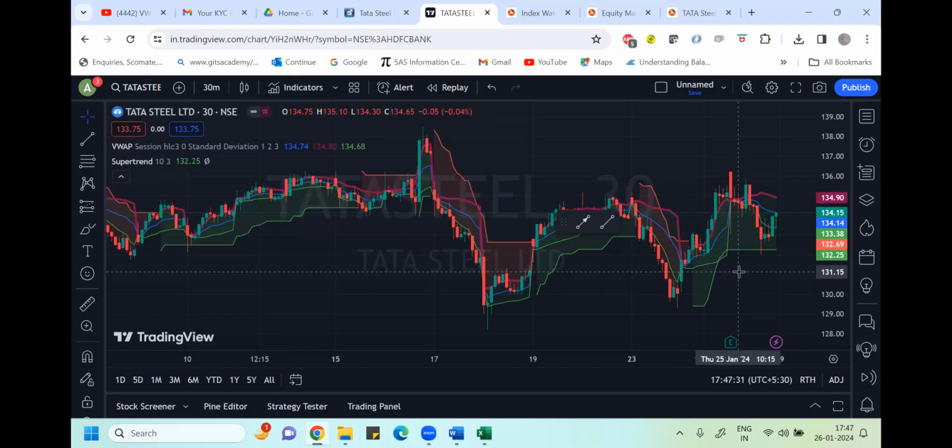On the 25th around 11:15, you can see a big green candle, an expanded range candle here. So you can definitely go with a buying signal here. Then you can wait for the moment when your Supertrend starts showing red color. At that moment only you can sell the stock. If you trade in huge volume, then you can definitely make a profit in the market. I hope you understood how VWAP is basically used in the market.